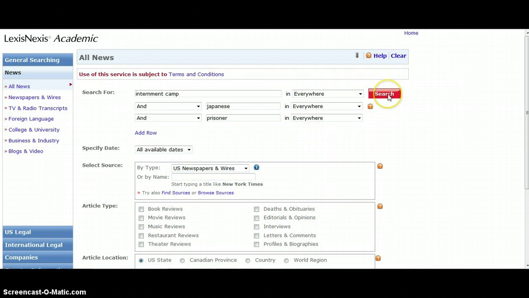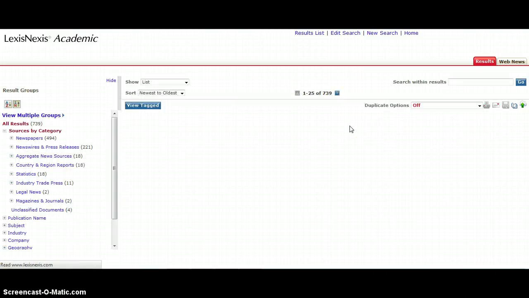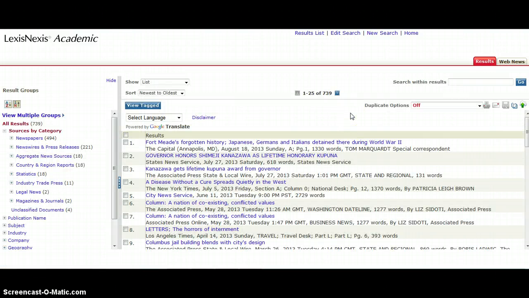And then click search. You don't have to limit to full text because everything in here is full text. And I will click search and see what I get for my results. 739, the number of results is here at the top. The thing about LexisNexis is if you're searching, not only is everything full text, but when you do a search, it searches the full text, so you tend to get lots and lots of results, even if you think your search is very specific.